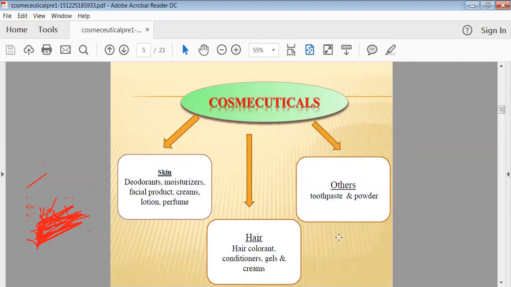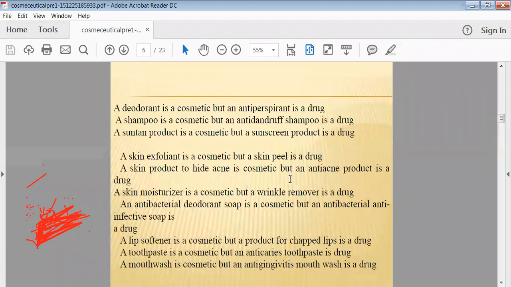Then for the hair also, hair coloring agents, conditioning agents, and gels are prepared, and the remaining are your general category, that is toothpaste and tooth powder. So very rarely we are using that kind of cosmeceuticals, but we are preparing them for the skin and the hair.